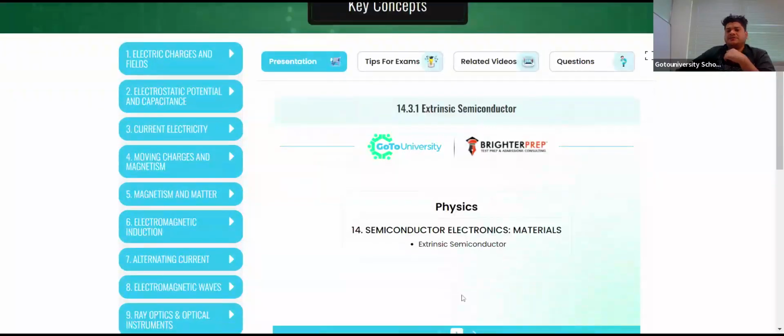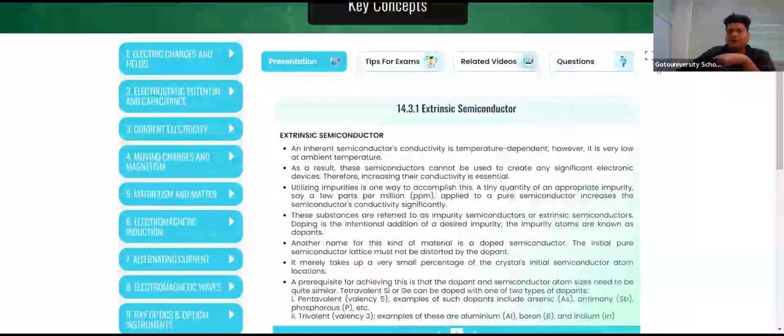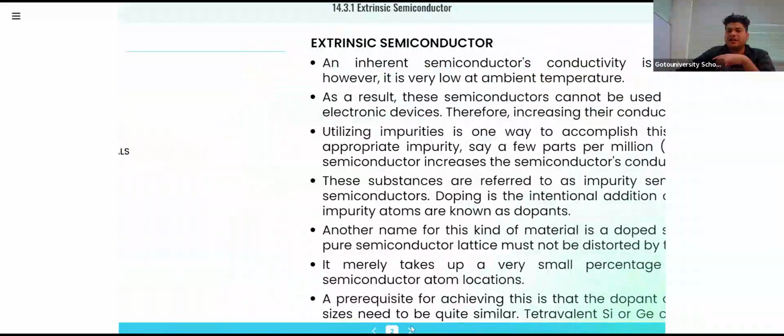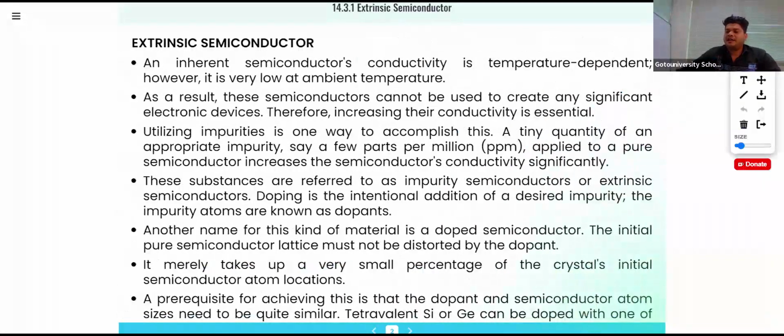Extrinsic semiconductor means here we are doing a doping. In extrinsic semiconductor we are doping.